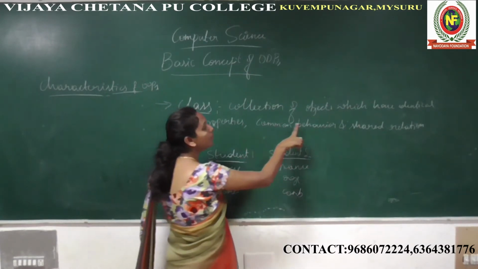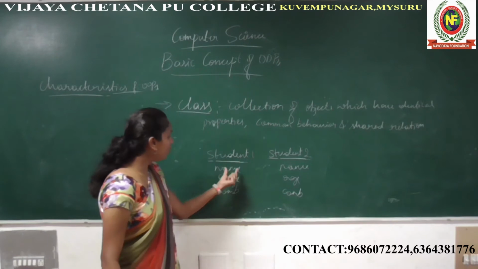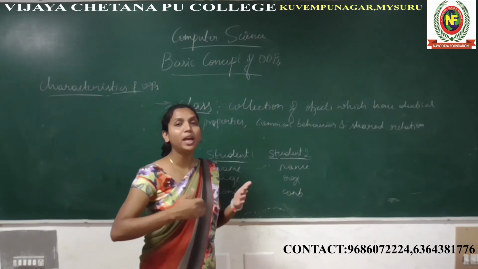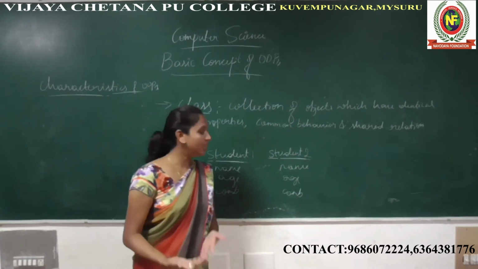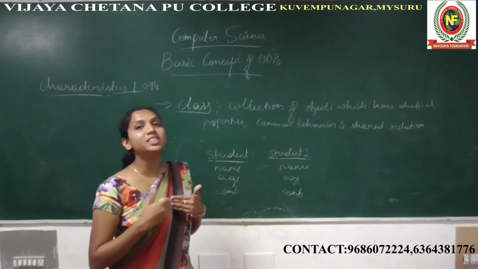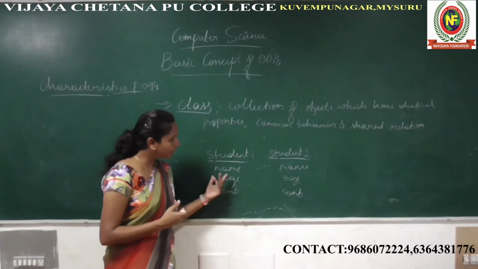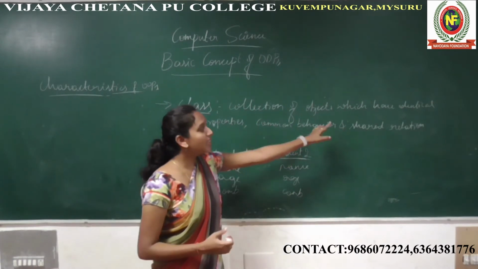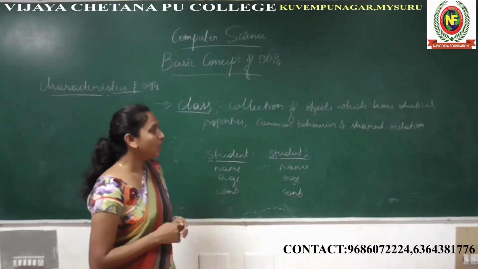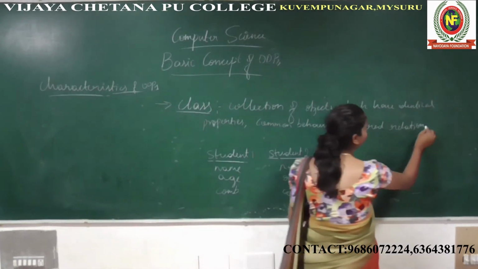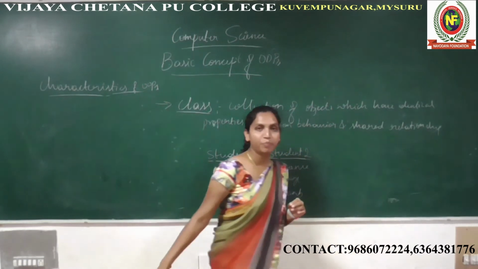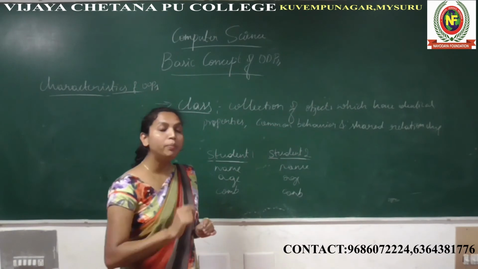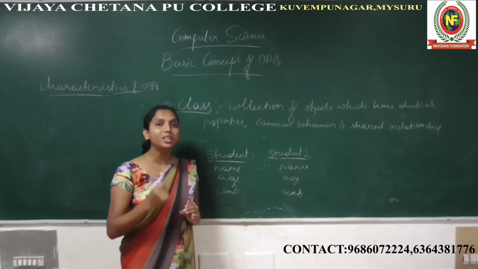Okay, and common behavior, of course. See here, student 1 has the same data, student 2 also has the same data, which means they behave the same. They have the name, they have the age, they have the combination, still they have the same behavior, right? There is no difference in behavior between these two. Common behavior. And the last one is shared relationship. What is the meaning of shared relationship? I already explained that objects will communicate when the program is executing.